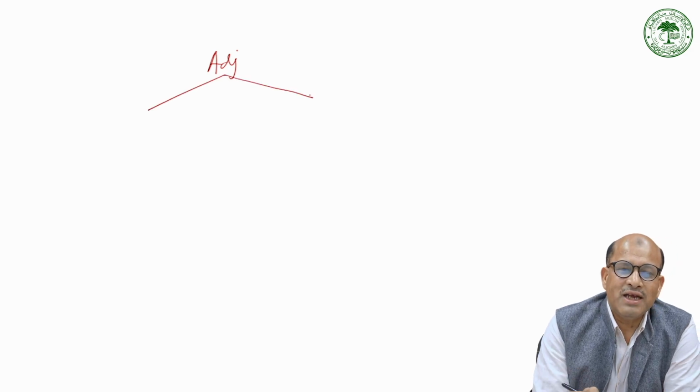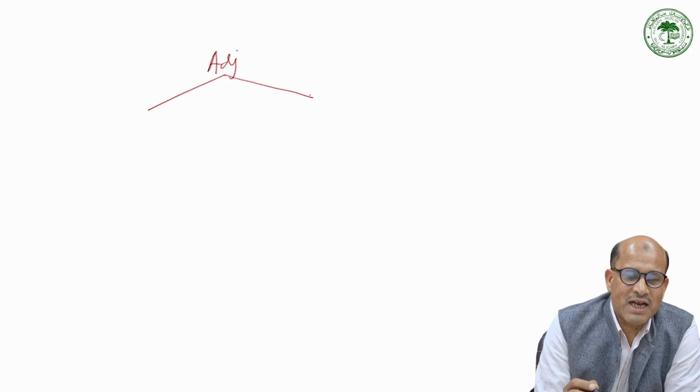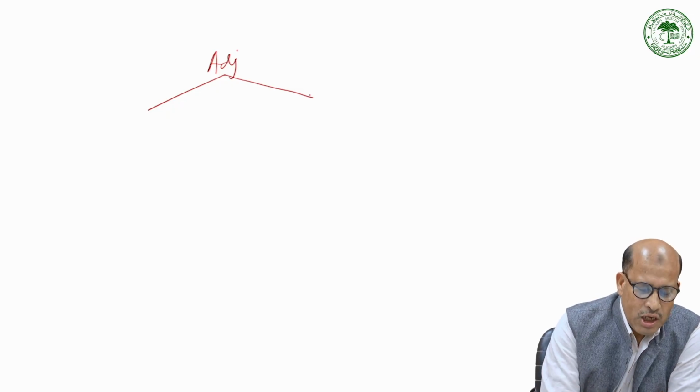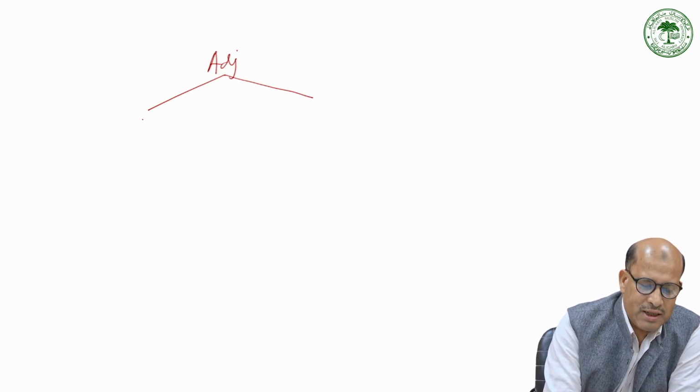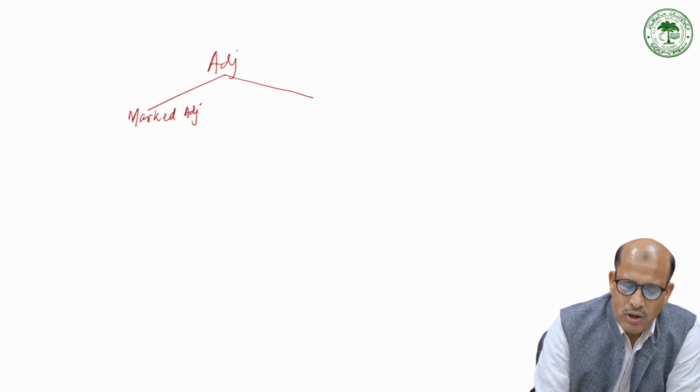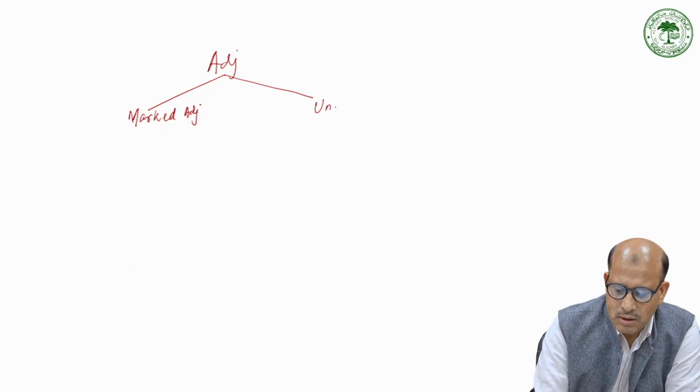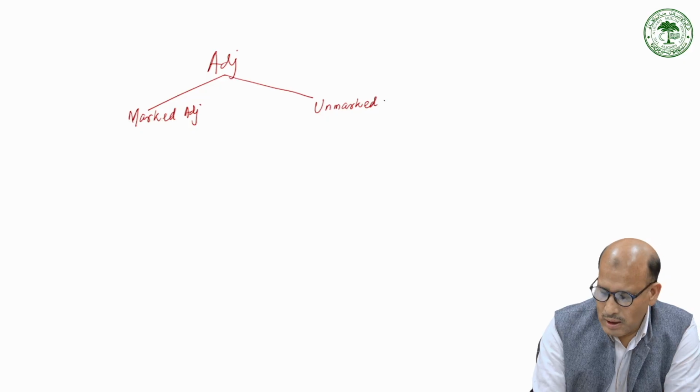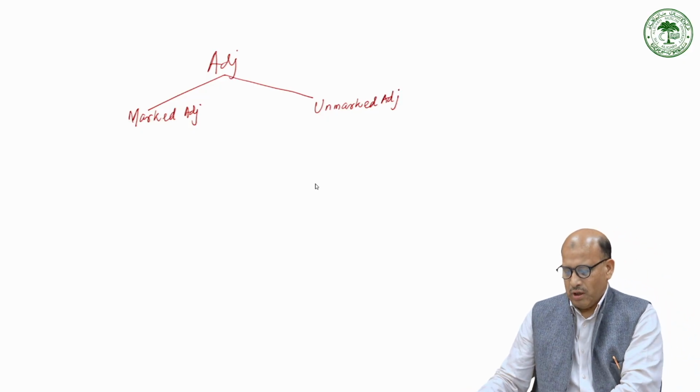The entire thing depends upon this chart. If you understand this clearly, you will find this very interesting. So we call them marked adjectives or unmarked adjectives.